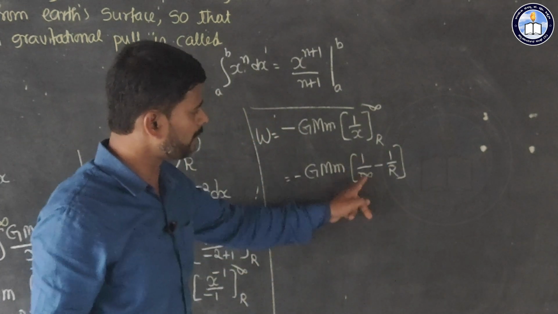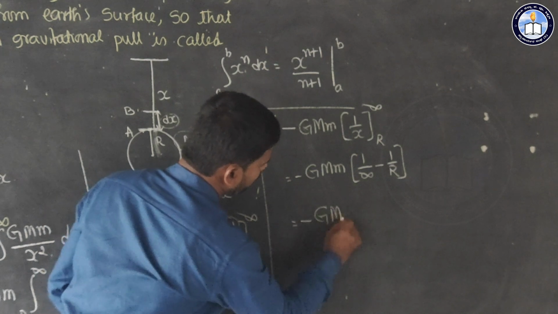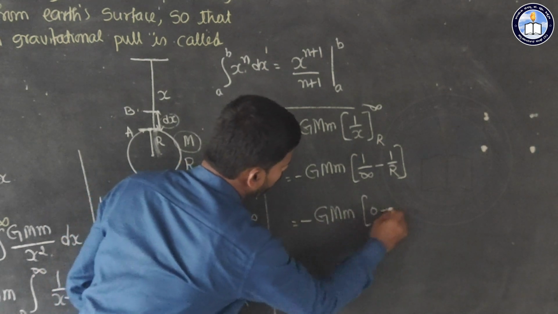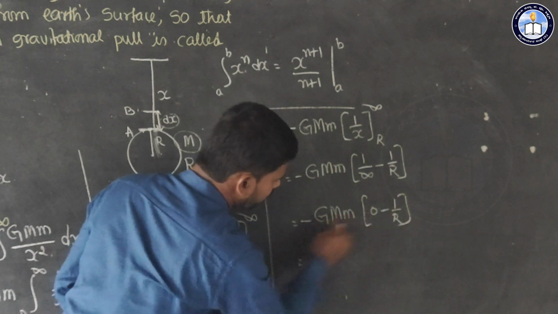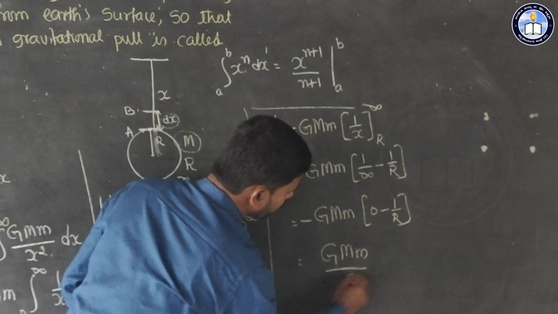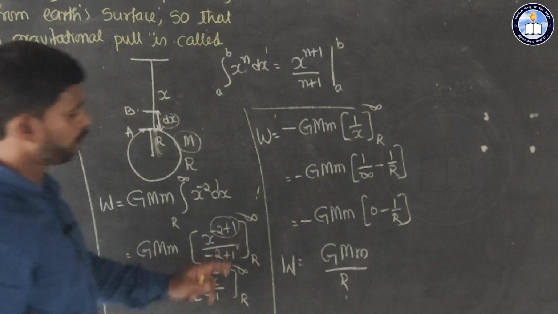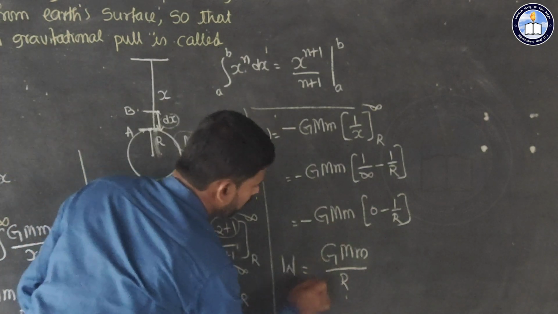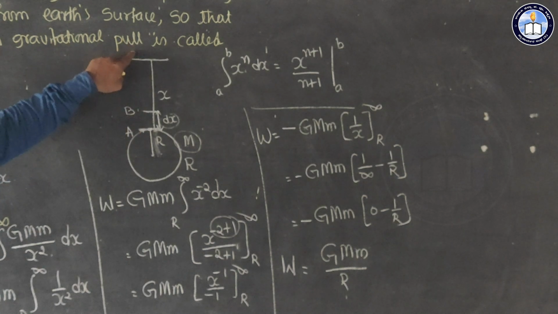So already we know 1 by infinity is equal to 0. So you will get minus g into m, here this is 0 minus 1 by r. So here minus into minus will get plus, so g into m divided by r. So this is the work done when we project a body from a surface to infinity.